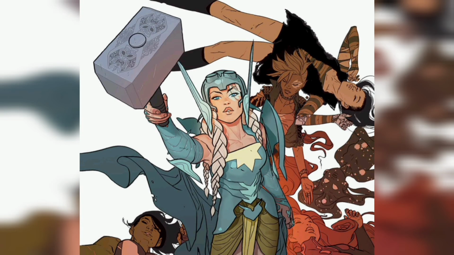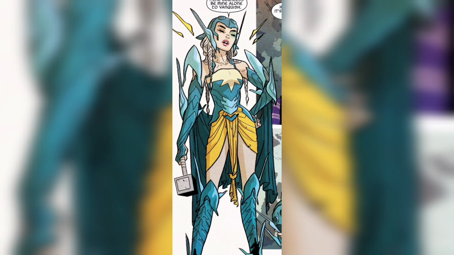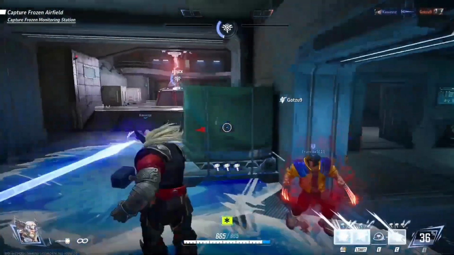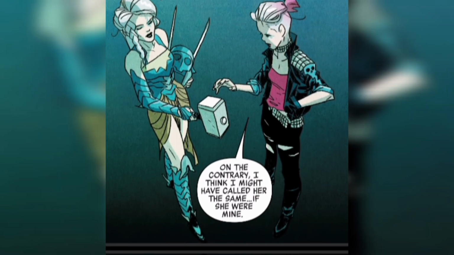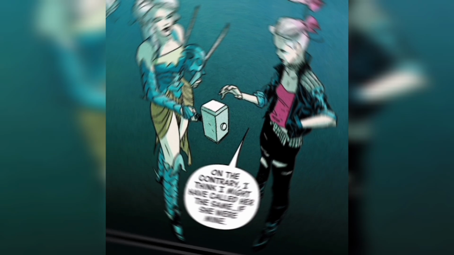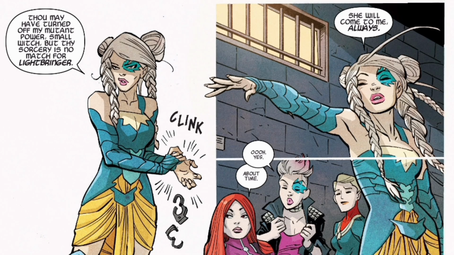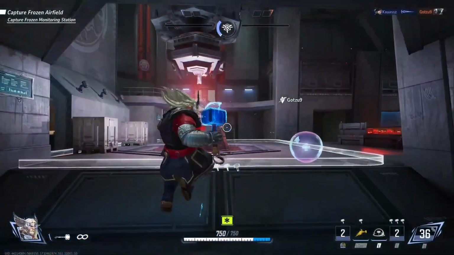Next is Dazzler Thor. She was a member of the Thor Corps, a force serving God Emperor Doom on Battleworld. Unlike her Earth-616 counterpart, she wielded Mjolnir and had divine powers alongside her mutant ability to convert sound into light. After Battleworld fell, she chased the villain Countess into exospace and landed on Earth-616, where she met the A-Force. Unfortunately, she contracted Mpox, a deadly disease caused by Terrigen mist exposure.